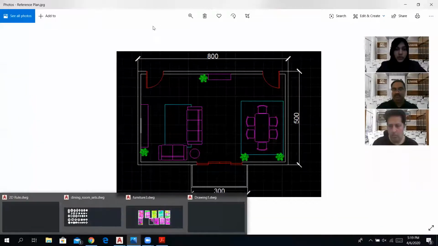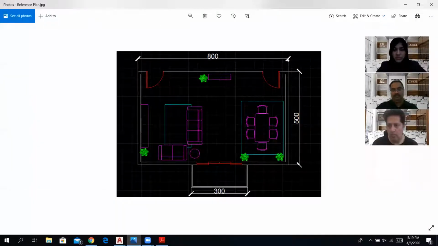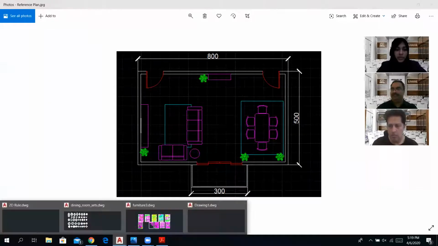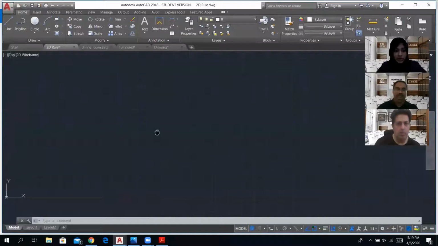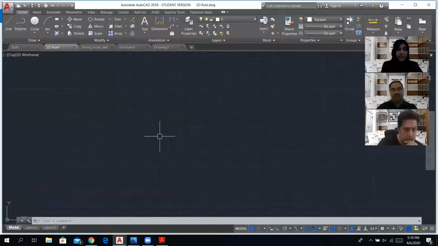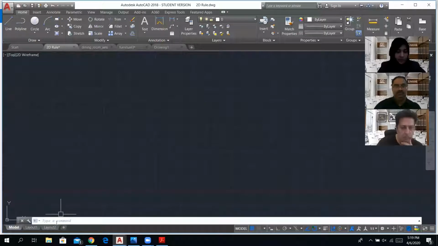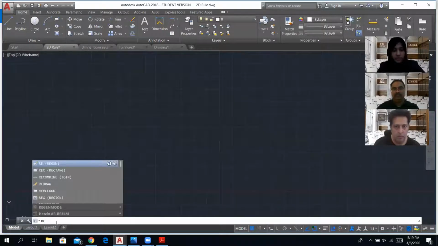All right, so let's begin. This is a very linear plan. We have the outer shape in the shape of a rectangle. So I'm going to go ahead and draw a rectangle. When I said for line, we give the command L. For rectangle, the command is REC. So you can see it here. I'm going to type in REC.